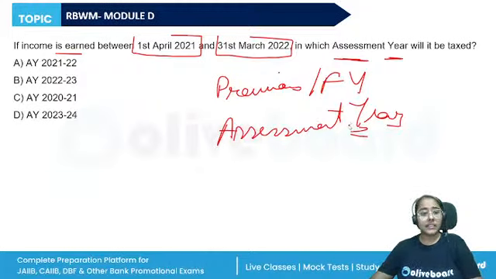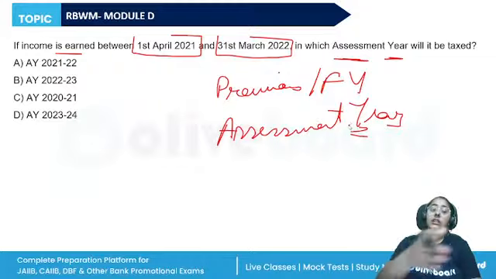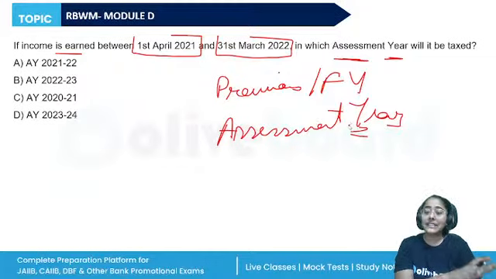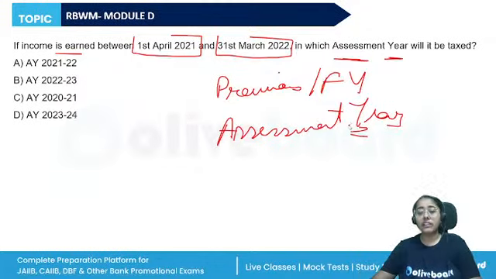Previous year, or financial year, is the year in which the income is earned, right? Assessment year is the year in which we will pay taxes on the income. I'll be filing my ITR. Both financial year and assessment year start from 1st of April and end on 31st of March. But assessment year is the period in which the income that was earned during the particular financial year is taxed and assessed. So it will be the year immediately following the financial year.